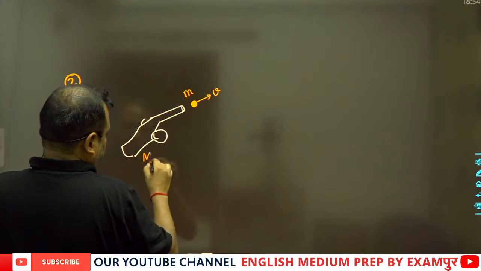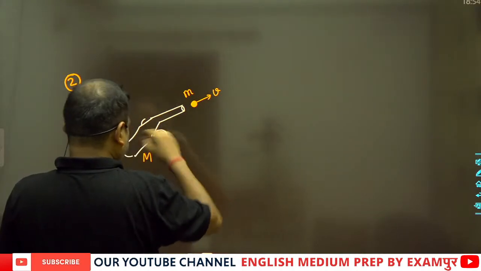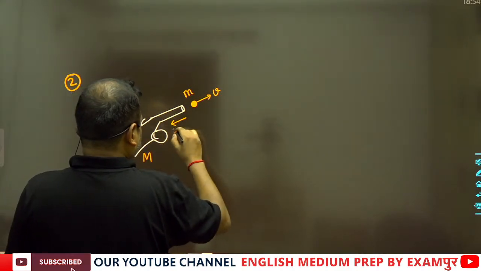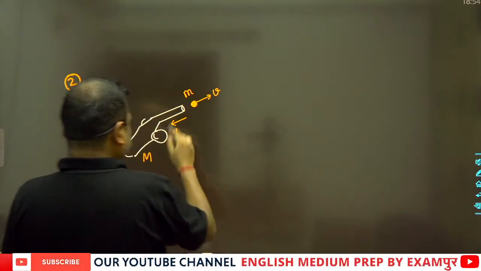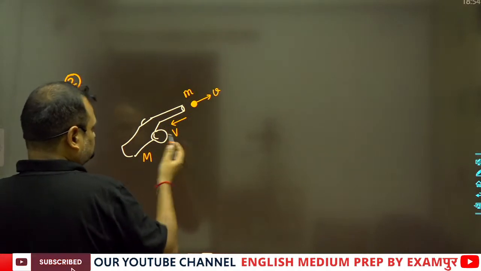And this is the capital M, the mass of the gun, and the recoil velocity of the gun is equal to V.